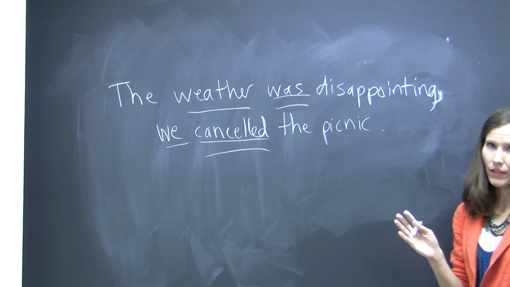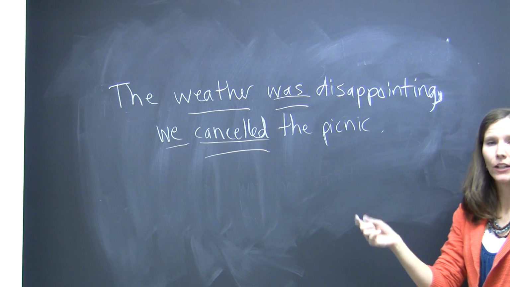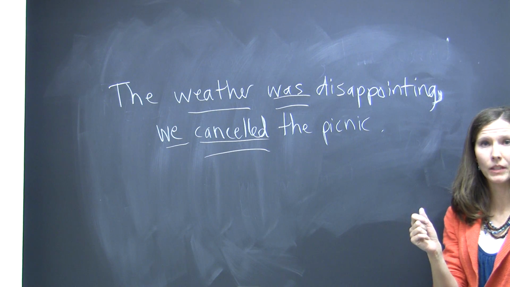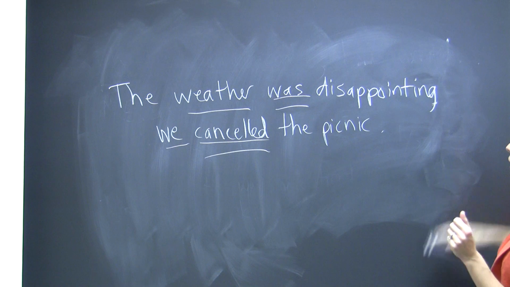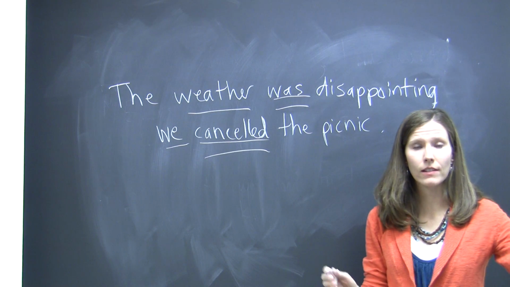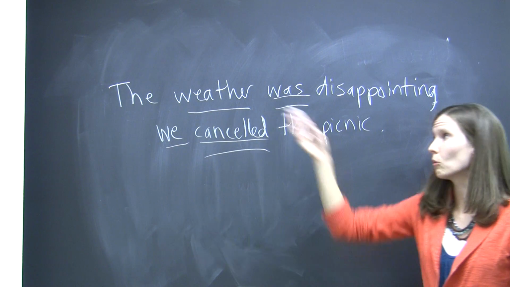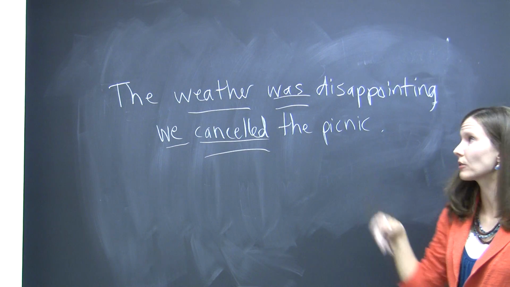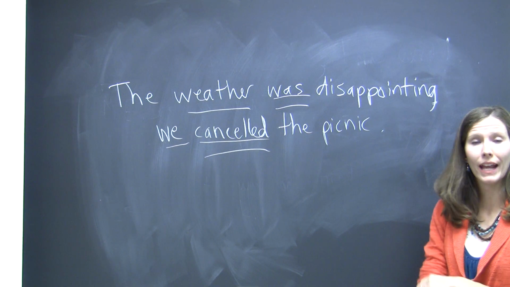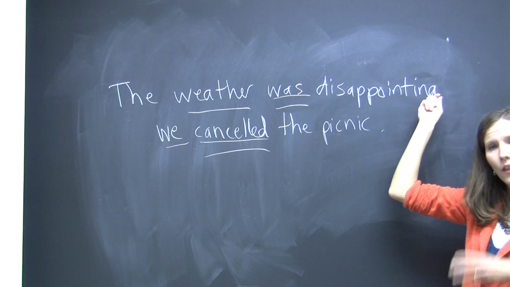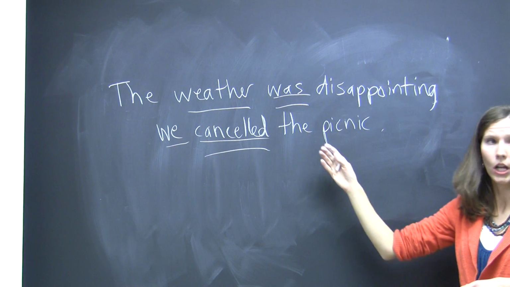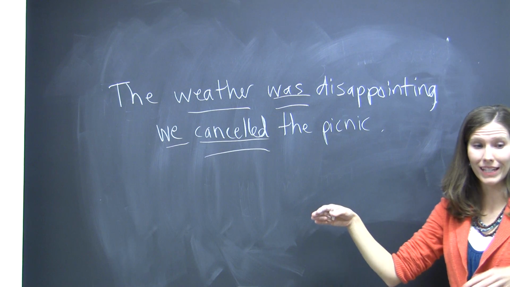The second kind of sentence error that falls into this category of two independent clauses being joined improperly is called a run-on. A run-on occurs when you have two complete sentences that are joined with no punctuation. One just runs on into the next one. "The weather was disappointing we canceled the picnic." This currently has no punctuation there, so it's another kind of sentence error called a run-on because one sentence just runs into the other one.